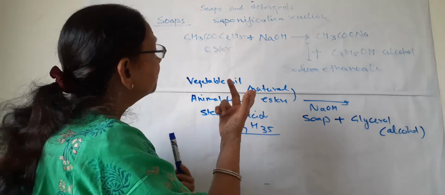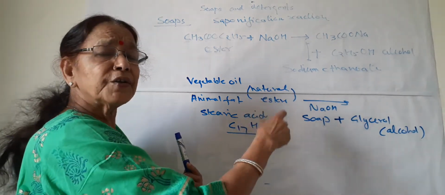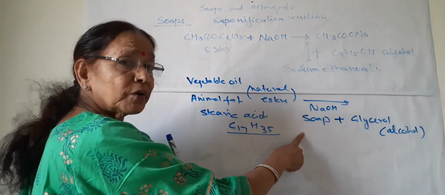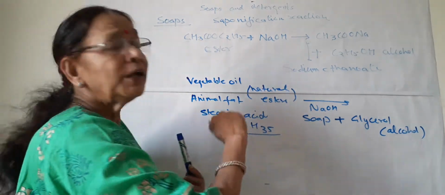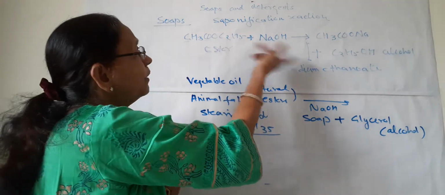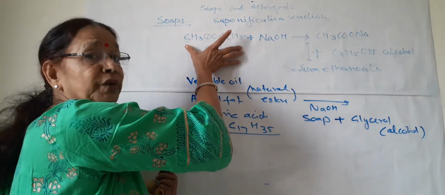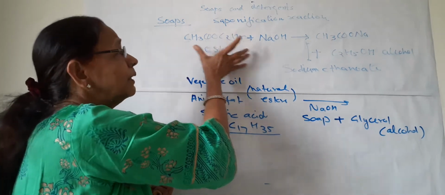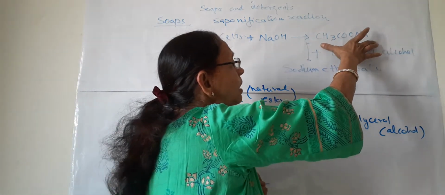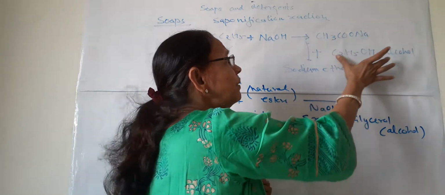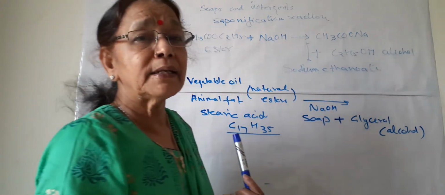So this is the saponification reaction for the commercial production of soap, and this reaction we can also do in the lab. It is also a saponification reaction, but with a small ester with fewer carbon atoms, and sodium ethanoate and ethanoic acid are formed.